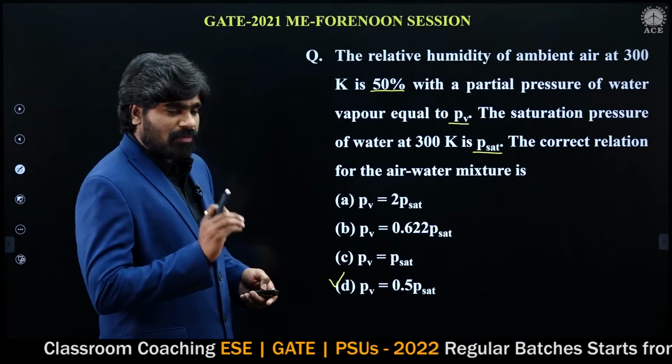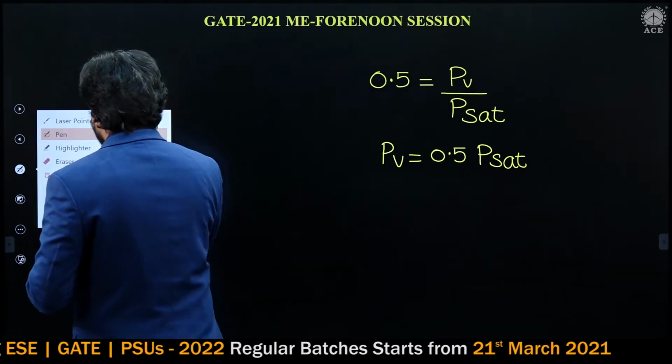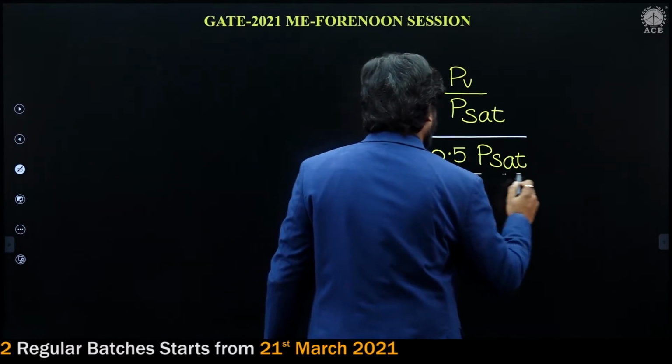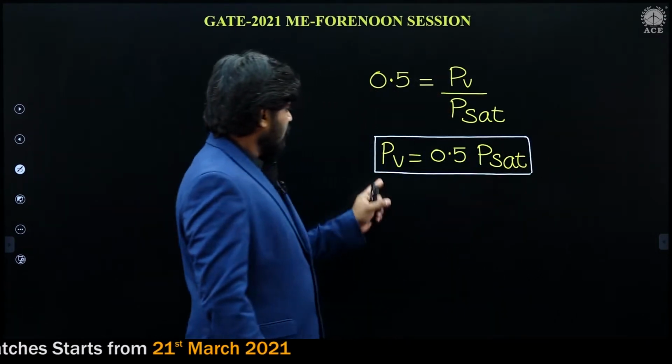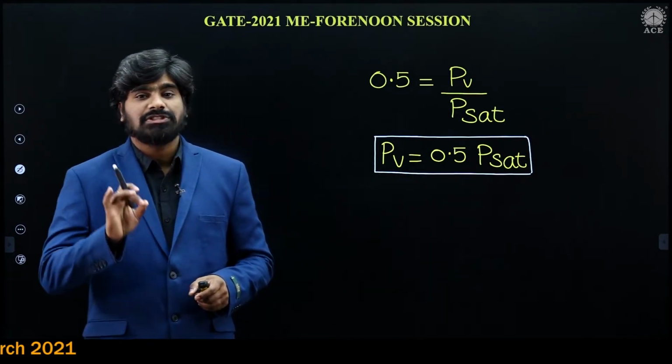So I think this problem is clear to you. The final equation is PV is equal to 0.5 times P saturation. So for this problem, the answer is option D.